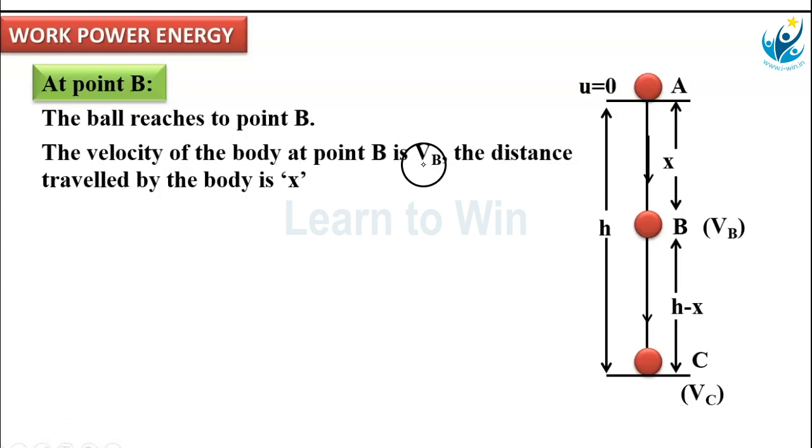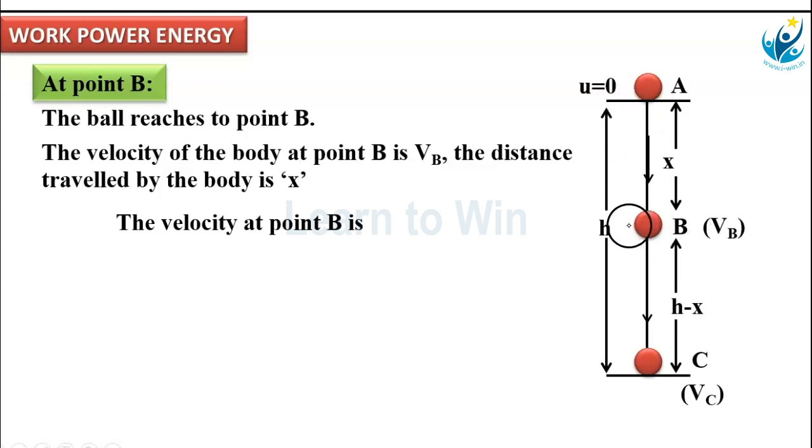The distance travelled by the body is x. To calculate the velocity at point B: velocity at A is 0, initial velocity is 0. At B point, the ball velocity is assumed as Vb.